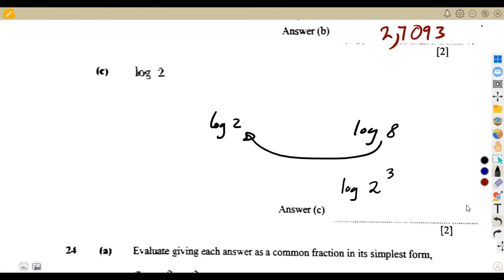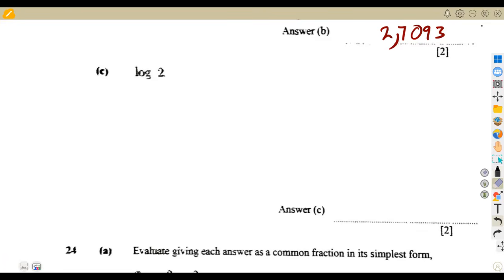But here we want to write log 2 in terms of log 8, because we are given log 8. We are given 8, not 2. So we are supposed to write this in terms of 8.